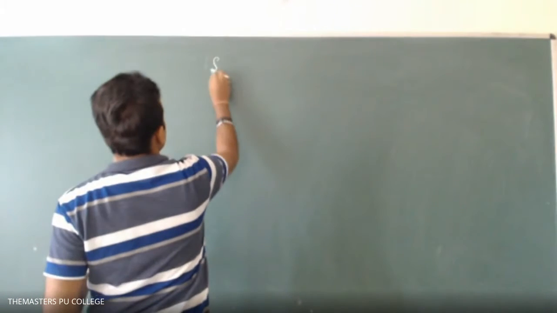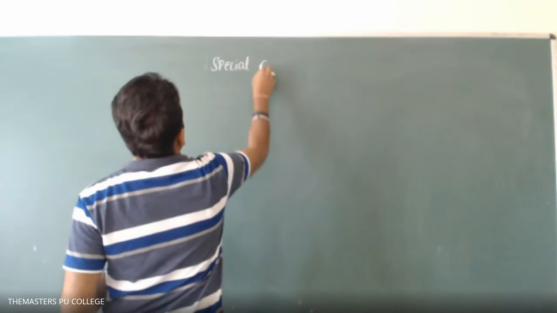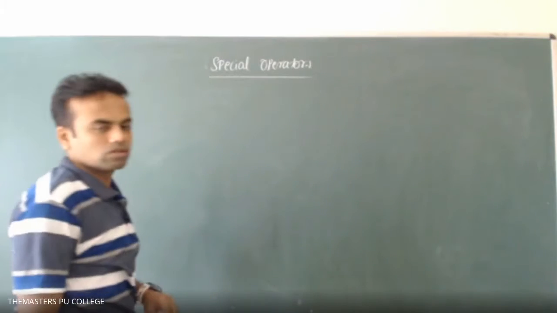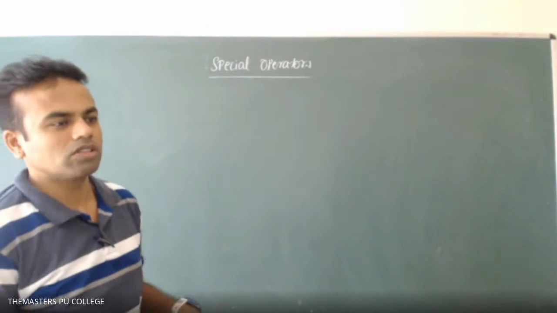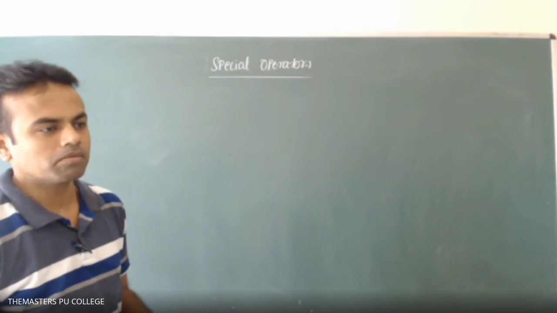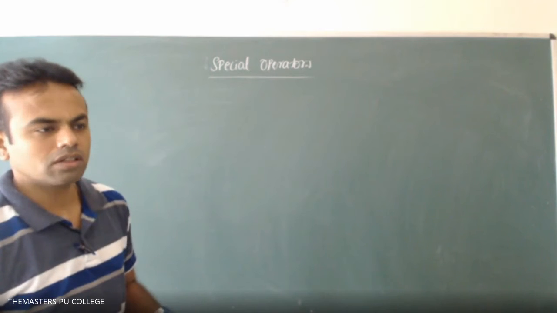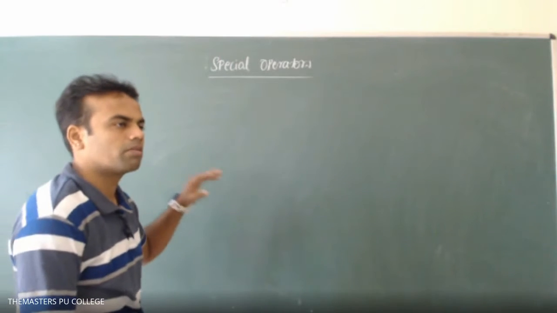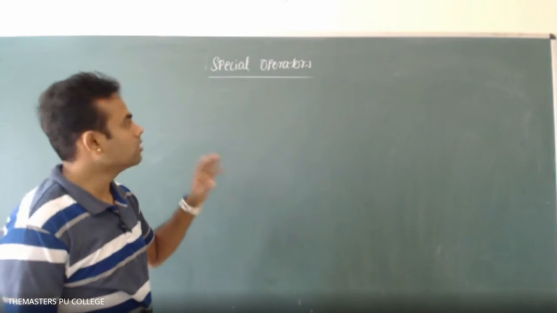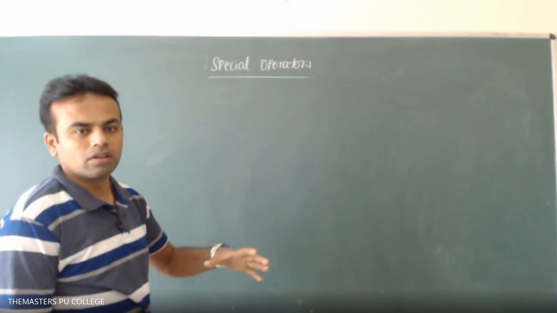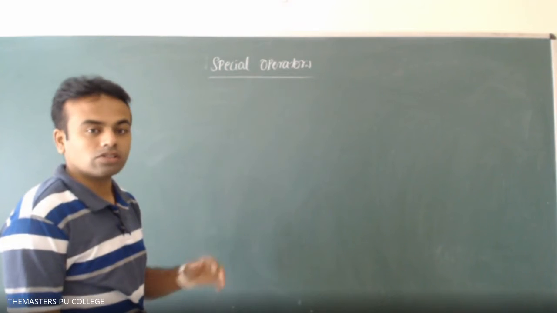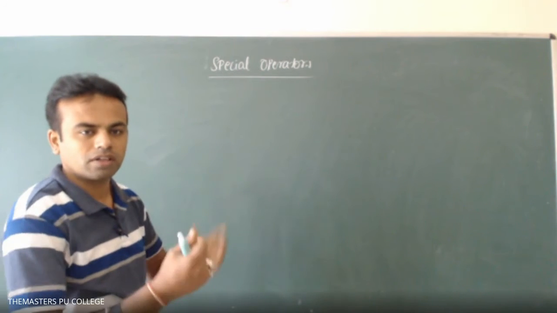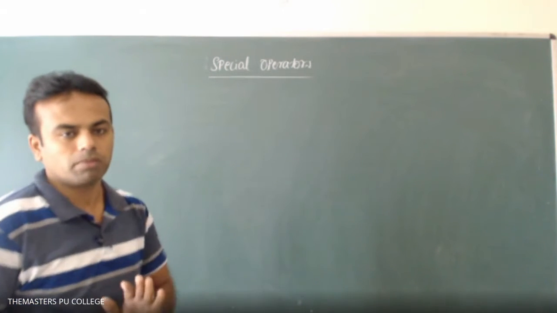Next, special operators. Okay, so special operators we use in C++ rarely; operators that are rarely used are called special operators. Okay, so we will use this kind of operators rarely in C++, and so it will be a very innovative operator. Okay, and so we will use this in inevitable conditions, and it is so special, so it is called special operators, right?